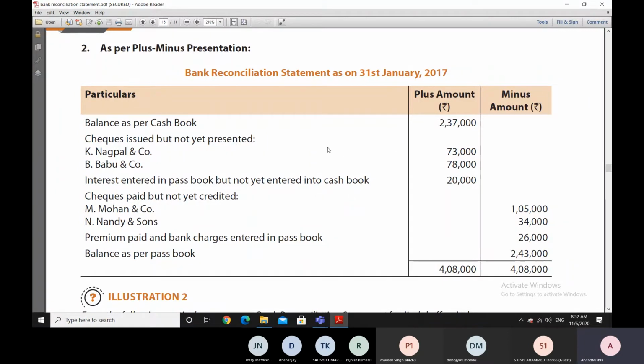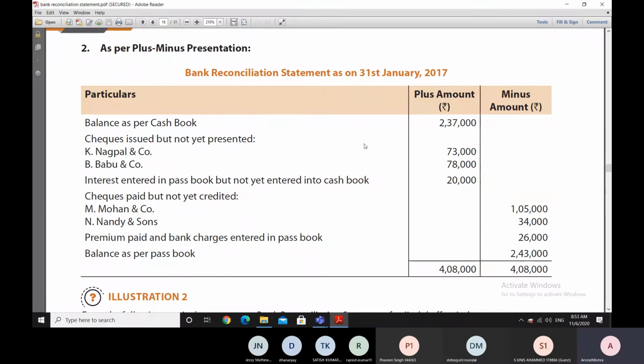Of course, the variation of it, wherever there is an overdraft balance, supposing this 2,37,000 was an overdraft balance, it would be written on the right side, not here, not on the plus side. So in that case, we will see from the illustrations that are coming up how this issue will be tackled.